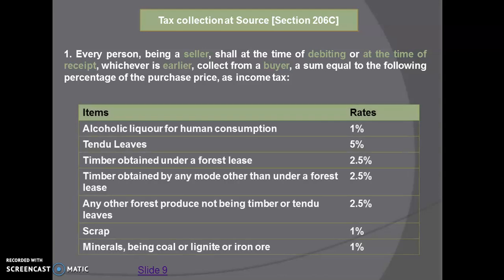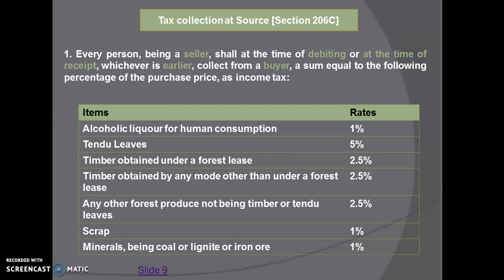So these are alcoholic liquor for human consumption, on that it is 1% rate. Tendu leaves, it is 5%. Then timber obtained under forest lease, it is 2.5%. Timber obtained by any mode other than under the forest lease, it is 2.5% again. Any other forest produce not being timber or tendu leaves, it is 2.5%.